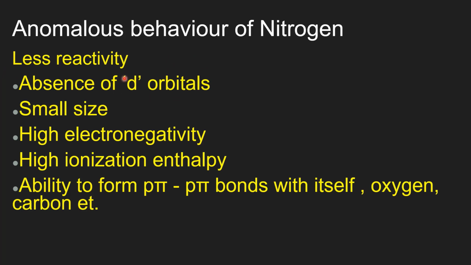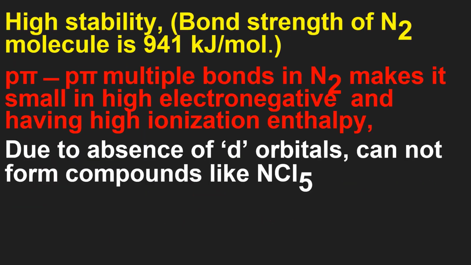Nitrogen has less reactivity. It does not have d orbitals. It is small in size, has a high electronegativity, high ionization enthalpy, ability to form p-pi bonds with itself, oxygen, carbon, etc. Because of all these characteristics, nitrogen shows a different behavior when compared to other elements of the same group. Nitrogen has high stability.